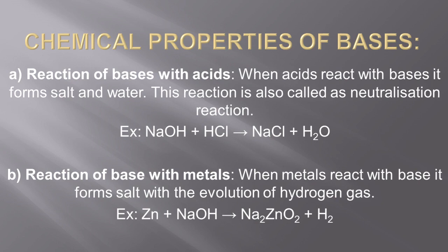Similarly, when a base reacts with metals, it forms a respective salt with the liberation of hydrogen gas. I have taken zinc as an example. Zinc, when it reacts with sodium hydroxide base, gives a salt known as sodium zincate. The formula is Na2ZnO2, with the liberation of hydrogen gas. This reaction is very important from the examination point of view. Whenever a base reacts with any metal, it gives a respective salt with the evolution of hydrogen gas. The most probable question is related to zinc metal only. When zinc reacts with sodium hydroxide, it gives sodium zincate salt. We have to remember the formula of sodium zincate, Na2ZnO2.